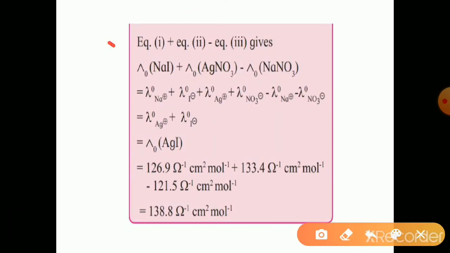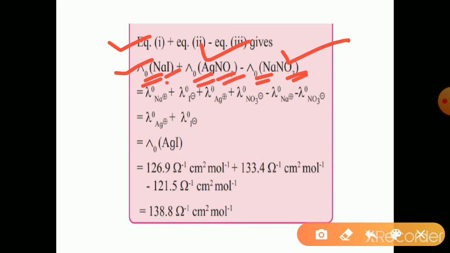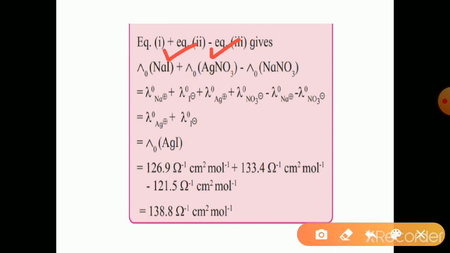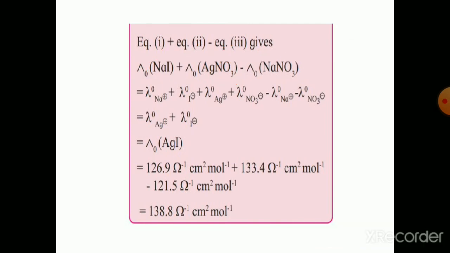So from equations 1, 2 and 3, we get lambda naught of NaI plus lambda naught of silver nitrate. From the summation of these two, if we subtract the lambda naught of NaNO3, meaning we don't want Na and NO3, we get Ag and iodide ions only. We want Ag and iodide ions, so we don't want Na and nitrate. So sodium and nitrate ions are subtracted from this one.